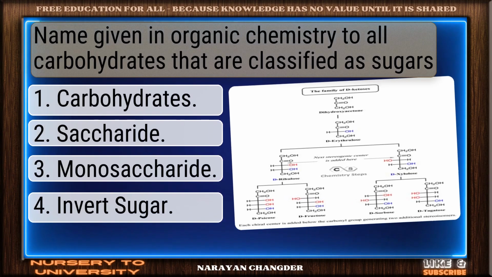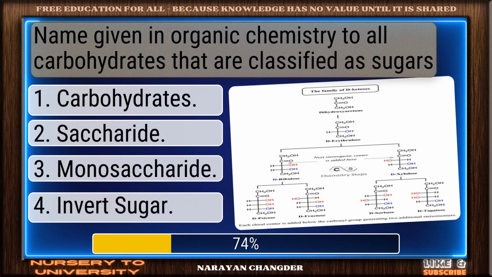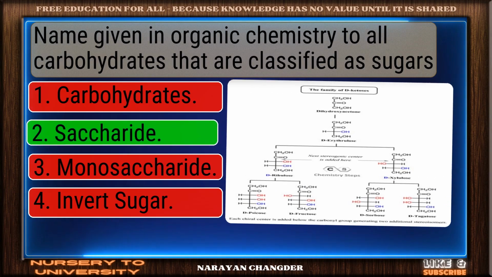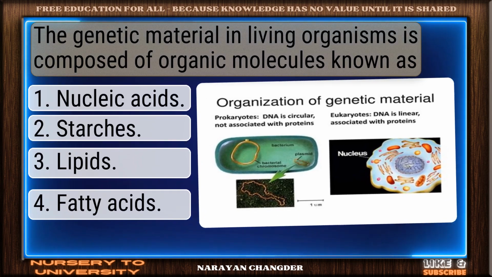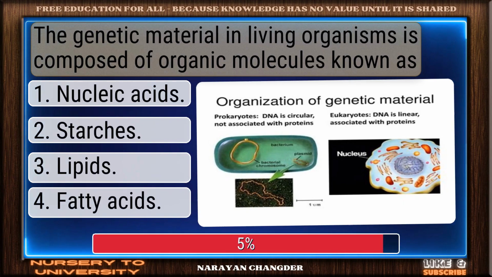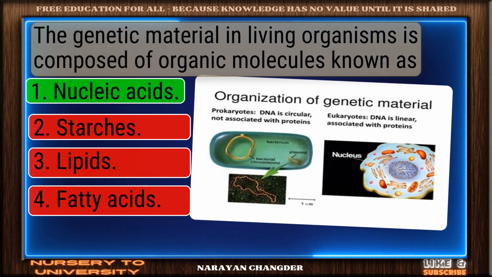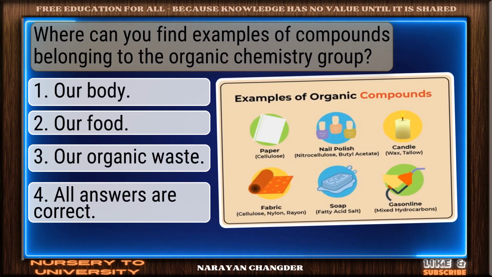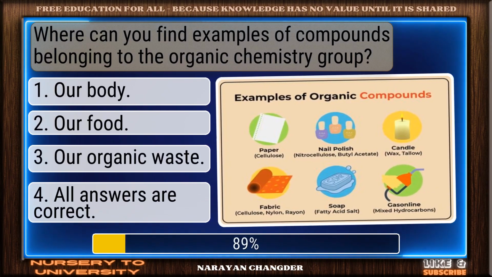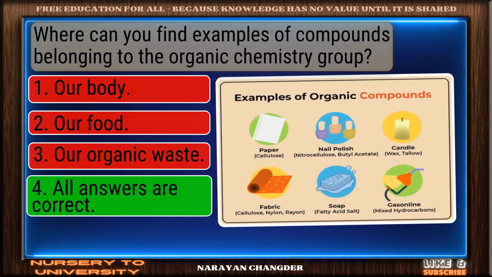Name given in organic chemistry to all carbohydrates that are classified as sugars. Great thinking. Saccharide is the right choice. The genetic material in living organisms is composed of organic molecules known as... Nicely done. Nucleic acids is a solid answer. Where can you find examples of compounds belonging to the organic chemistry group? Correct. All answers are correct is the right answer.